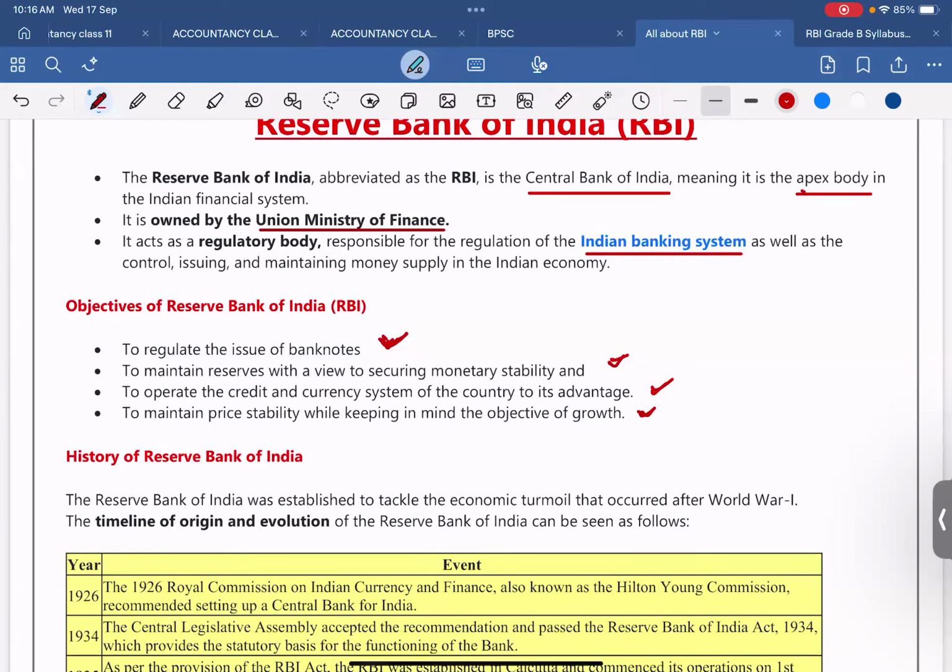So tell me one thing, does the RBI issue each note? Each currency note? Does the RBI issue each currency note? Tell me. Yes or no? No, sir. How? Means you're talking about printing of the notes or issue of the notes, sir? Yes, means issuing of the notes. Sorry, sir, I have no idea about it.